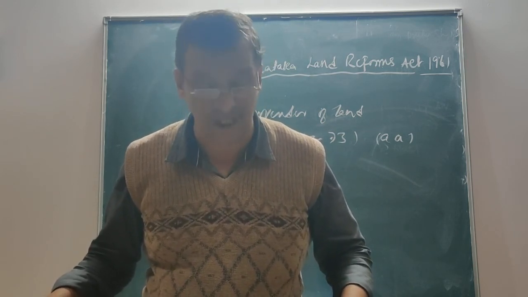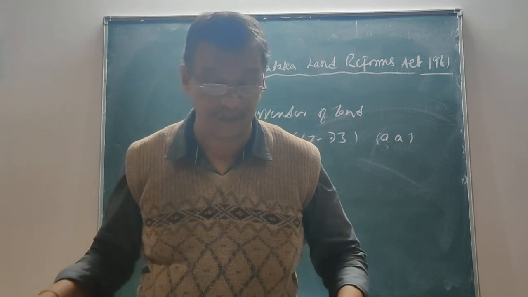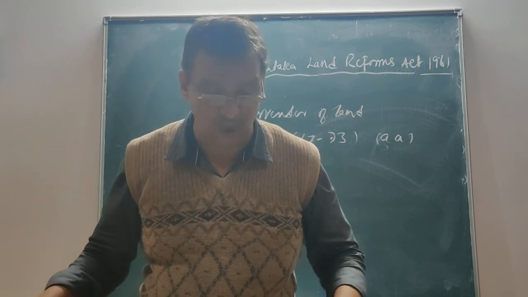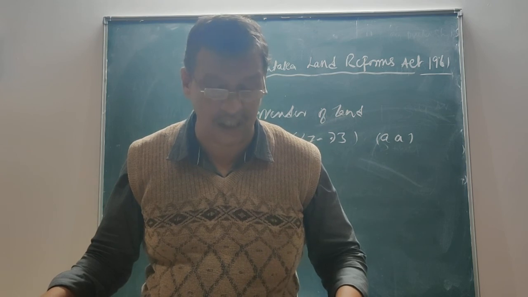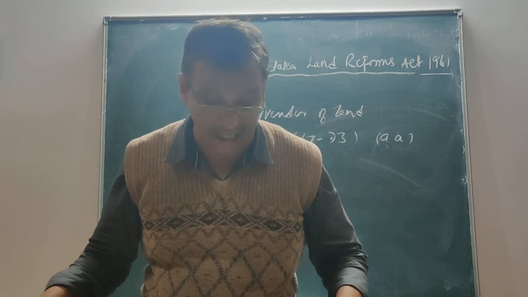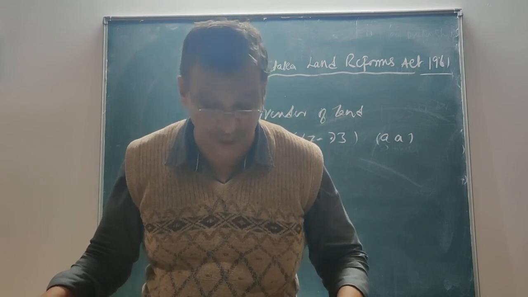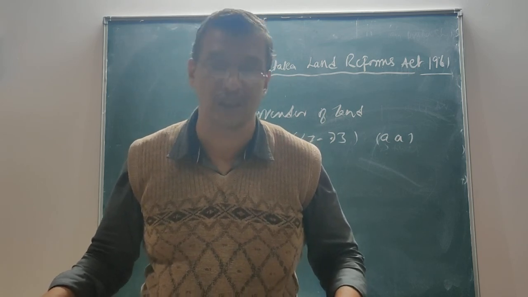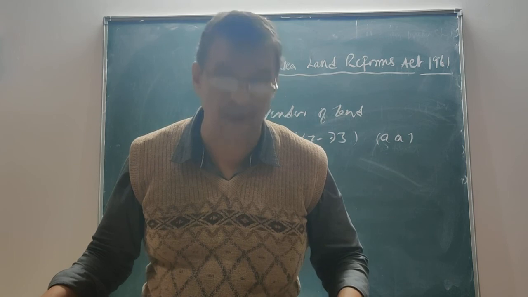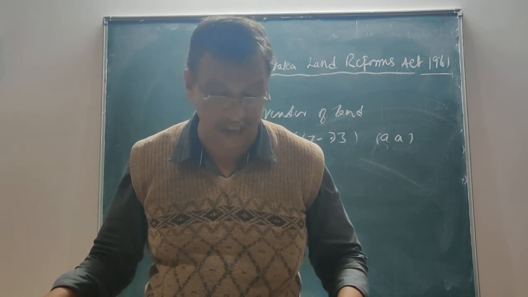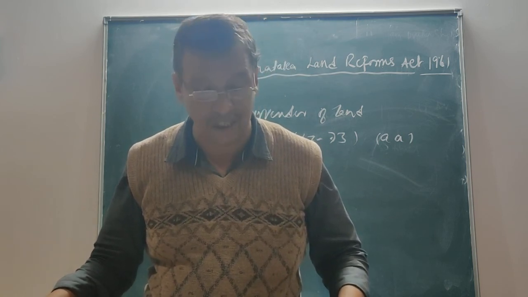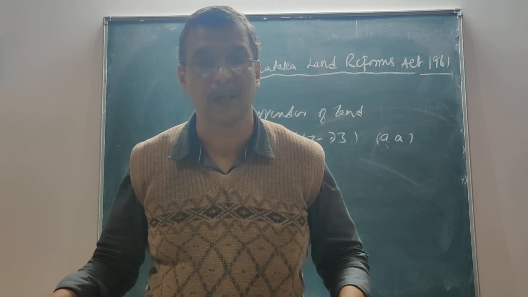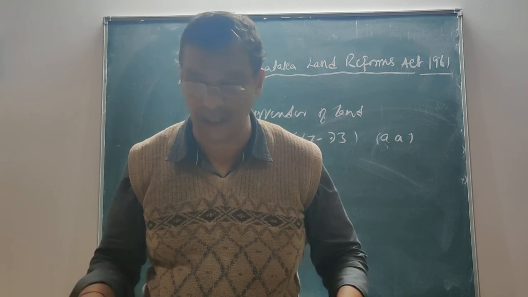Likewise, we shall see there is also a displaced tenant. That is, a person who is deprived of an agricultural land of which he was a tenant, by virtue of acquisition of the land, or by virtue of resumption of the land by the soldier or seaman. If he has lost personal cultivation on that land, then he can also make an application for the land which has been surrendered.